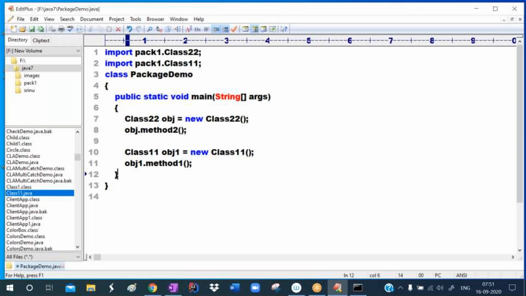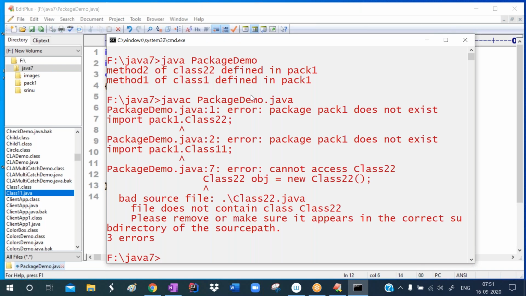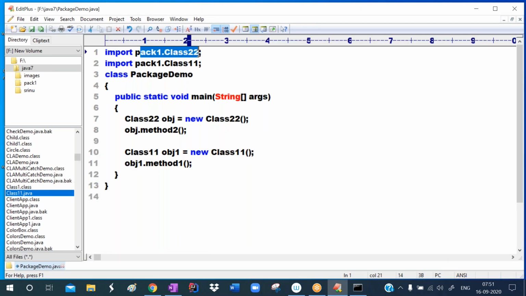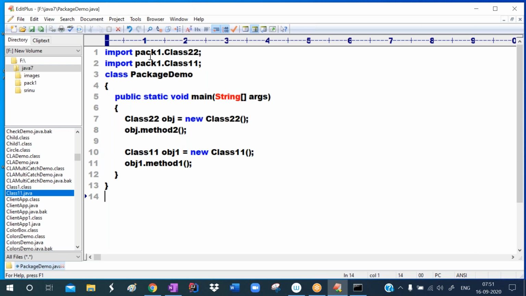Now check here. I'm compiling this program again. Now it will give an error because it will not find the package. So it is giving the error that package pack1 does not exist. You are writing an import statement in the program, import pack1.class2 and pack1.class1, but the compiler is not finding where these classes are. The compiler is searching in the current directory only, and in the current directory this pack1 package is not available, so it is not finding these classes.